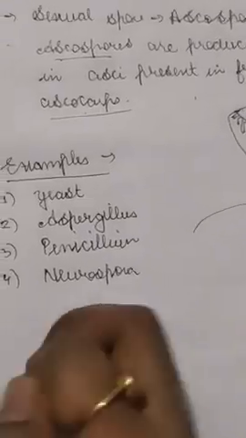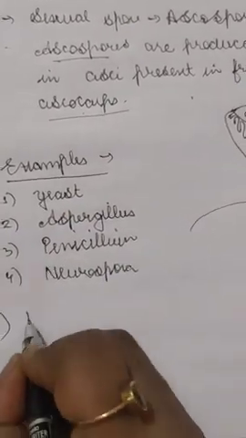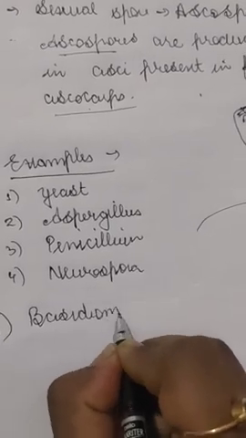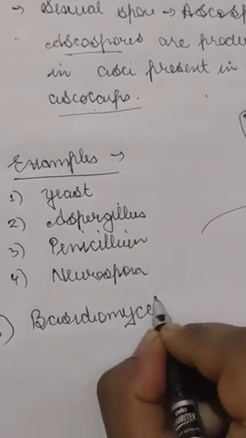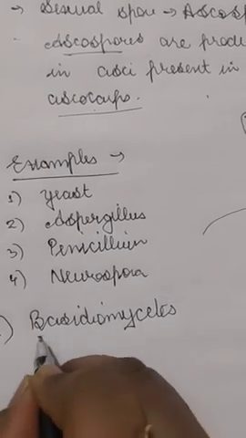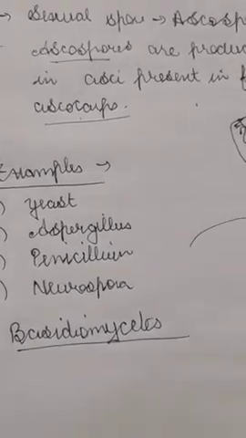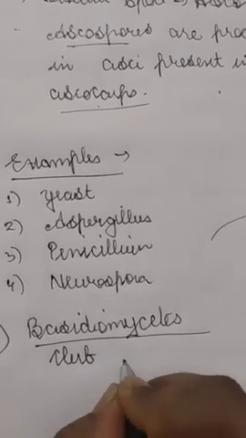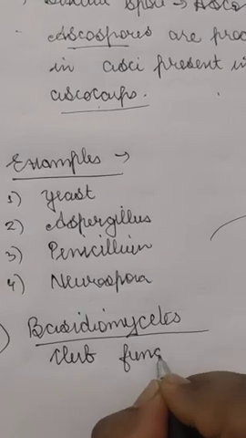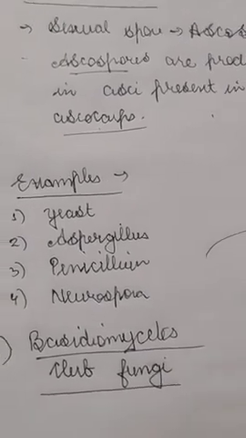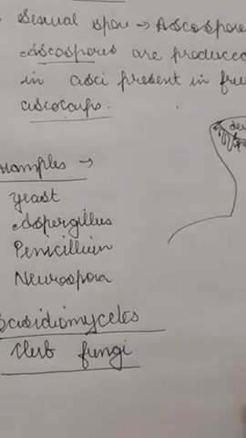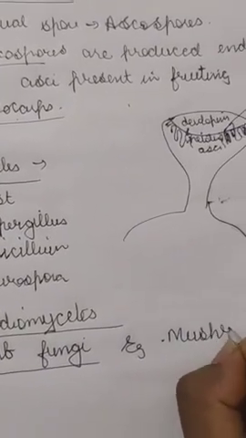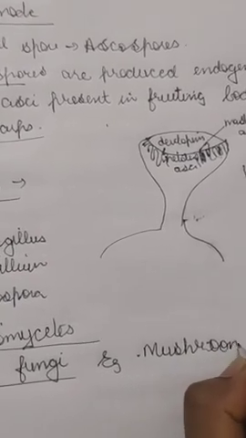Okay, so let's move to the next one, the basidiomycetes. These basidiomycetes are commonly known as the club fungi. So why are they called club fungi? Because they look like a club-shaped fruiting body. A common example of the basidiomycetes is the mushroom.